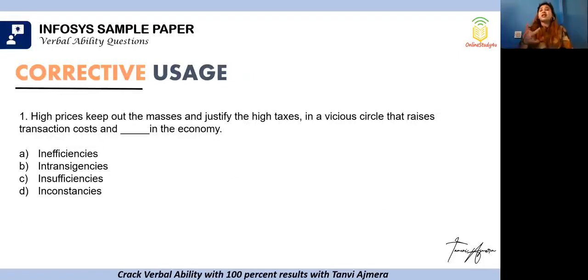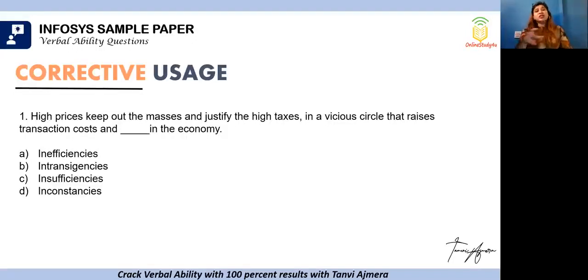Moving on, we have corrective usage. So here you will see it's more like a fill in the blank question where you have one blank and 4 options. You're supposed to decide which one would be the correct answer. High prices keep out the masses and justify the high taxes. So if you have high prices, it's going to keep out the mass, which is the common people, Aam Aadmi, and justify high taxes in a vicious circle.